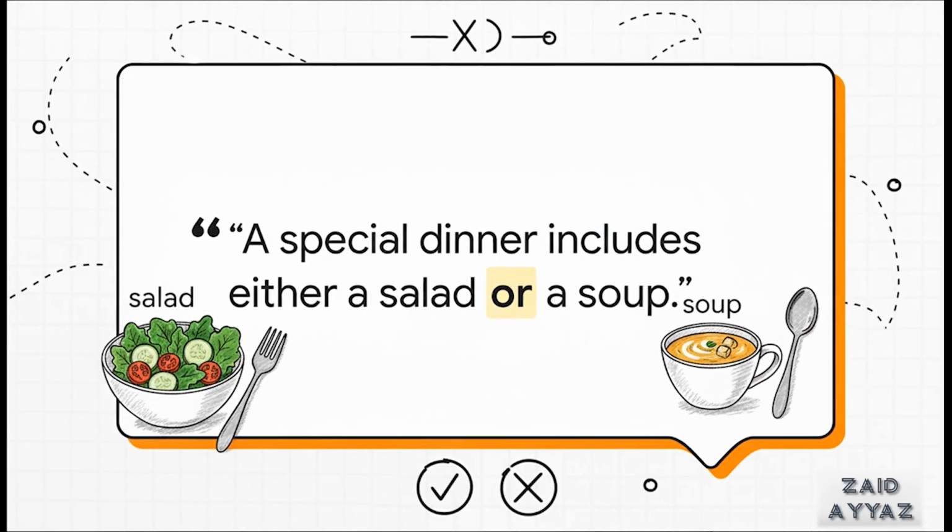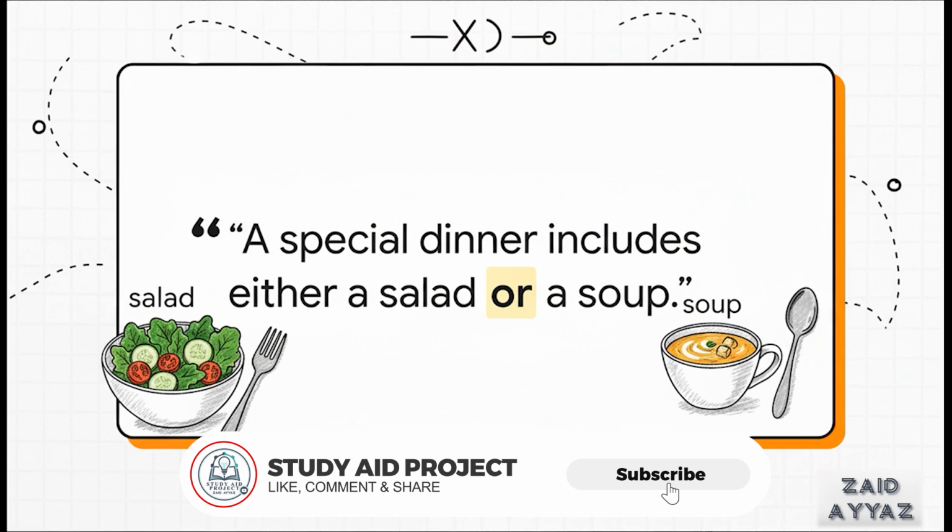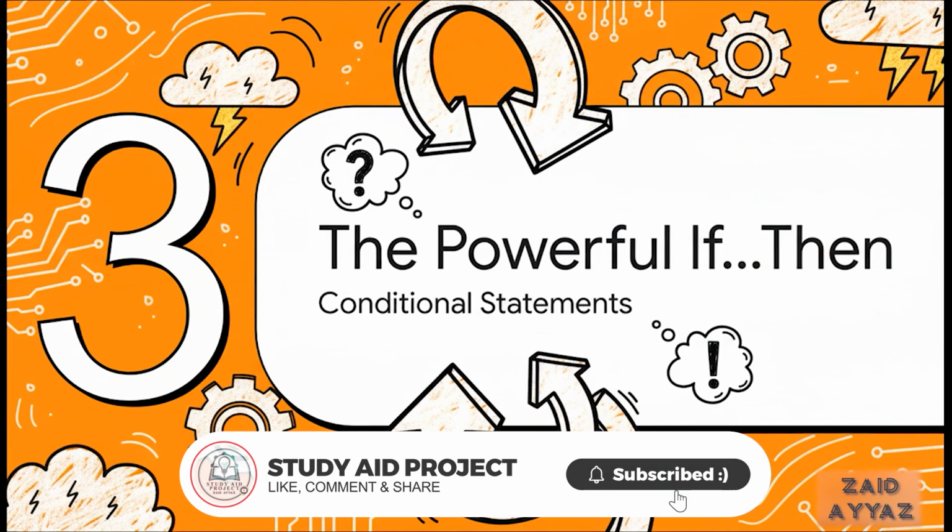But the exclusive or, that one means exactly one of these things must be true. Back to our dinner special. You get the salad or you get the soup. You don't get both. If you try to take both or you take neither, the condition is false. And there you have it. That solves the ambiguity problem we talked about right at the start. Okay, let's keep building.